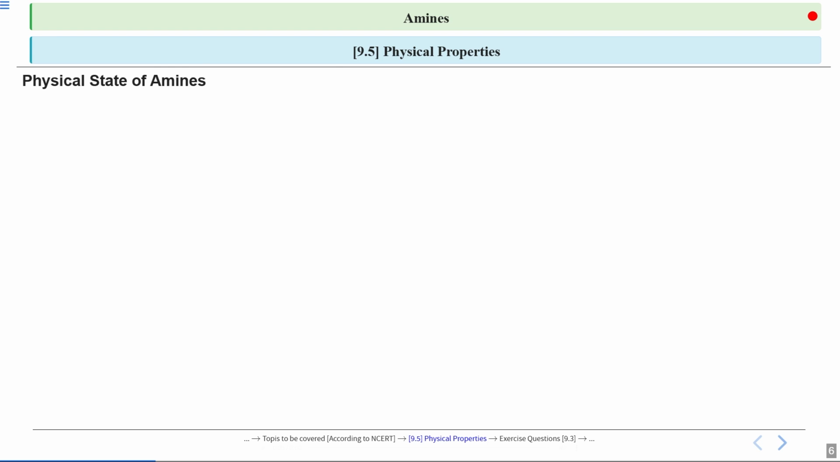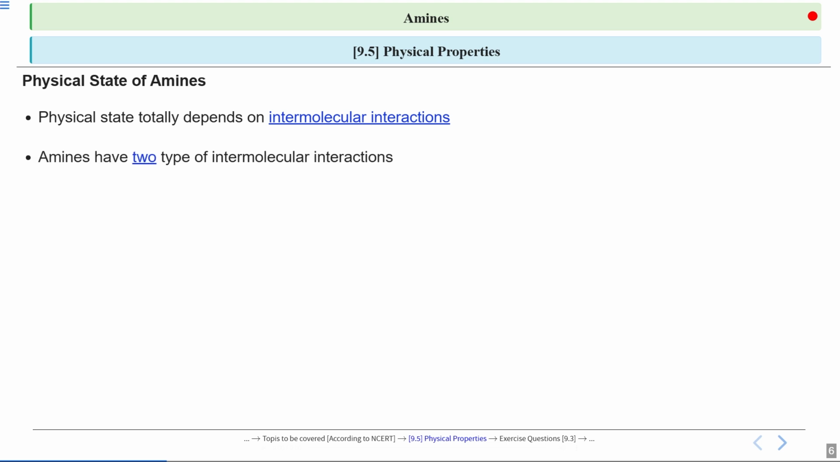Now let's see the physical state of amines. The physical state of amines depends entirely on the intermolecular interactions. Okay, intermolecular interactions are the forces that act between molecules. These forces decide if a substance will be a solid, liquid, or gas under certain conditions. Now amines actually have 2 types of intermolecular interactions. Okay, so one by one we will see each of them.